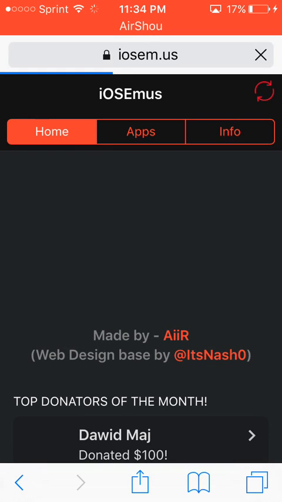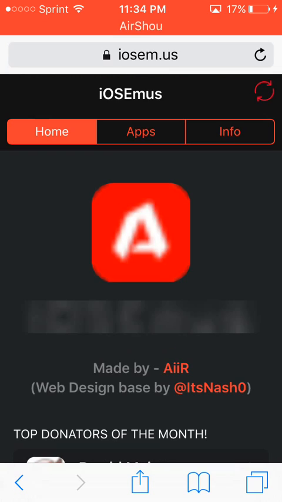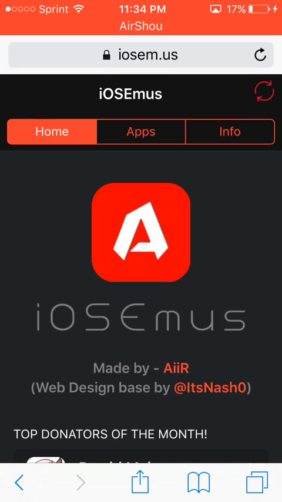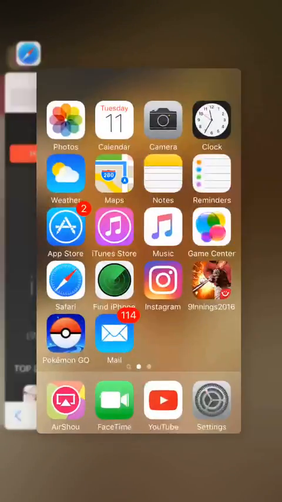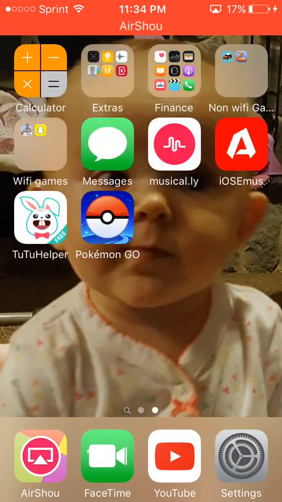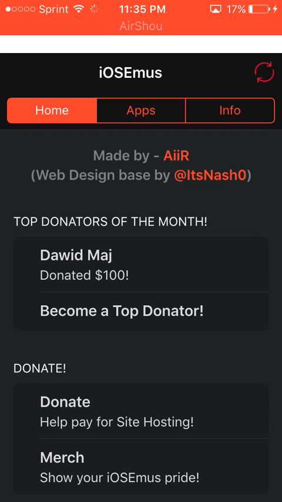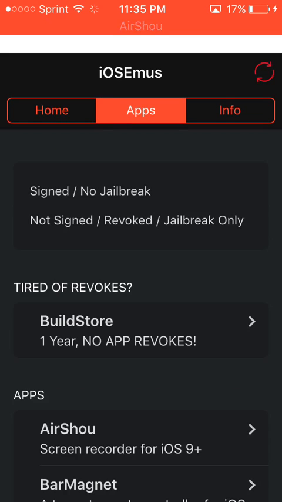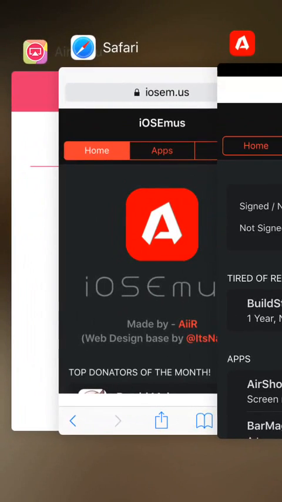It'll ask you which iOS theme do you want to download, and select this one with the red background and the white A. And then as soon as you download that, you'll go to your home screen and it would pop up over there. You tap that, and then it'll take you into this thing. And then you go to apps.